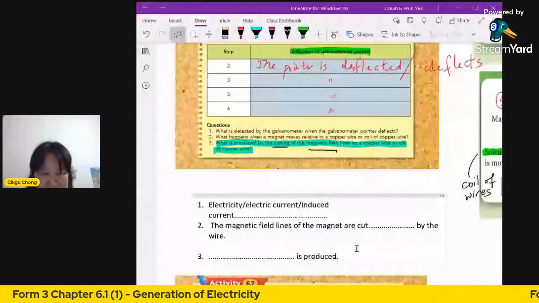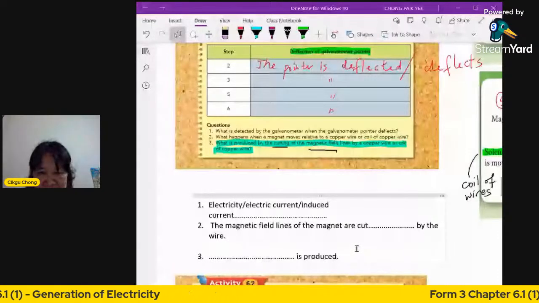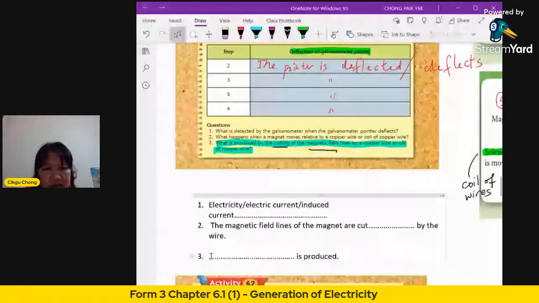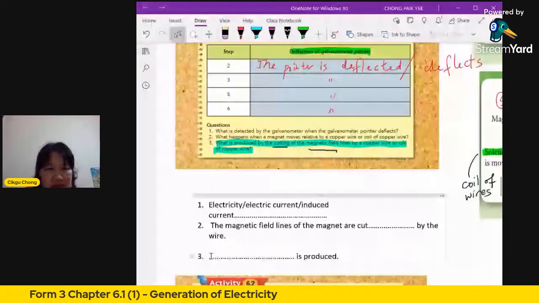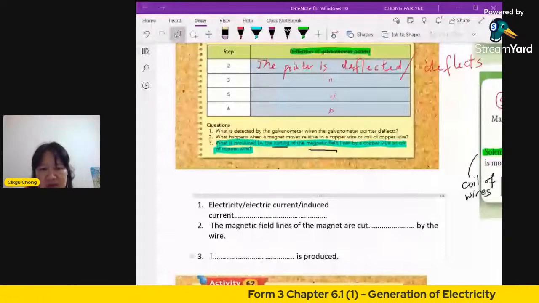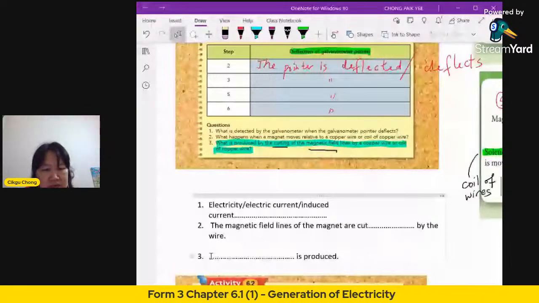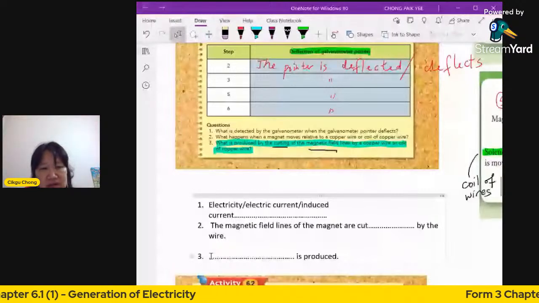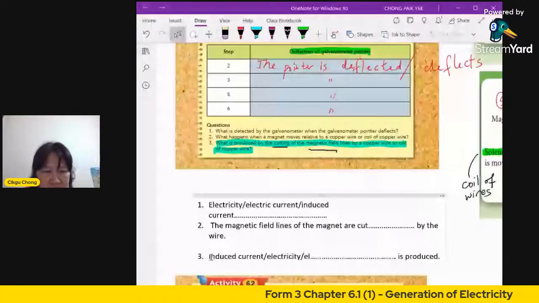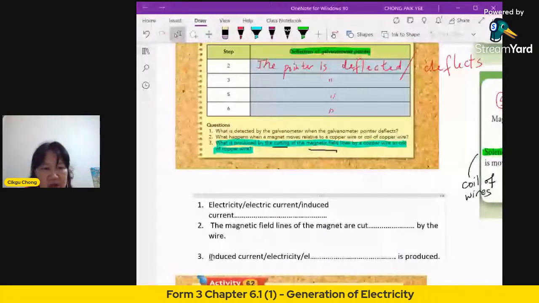Okay, good. It is induced current. You can use that. You can also say electricity. You're not wrong, Xiao Hui. Yes, induced current. You can also say electric current. In other words, it's just electricity. Okay, I hope this is clear to you. Yes, correct. All of you are correct.